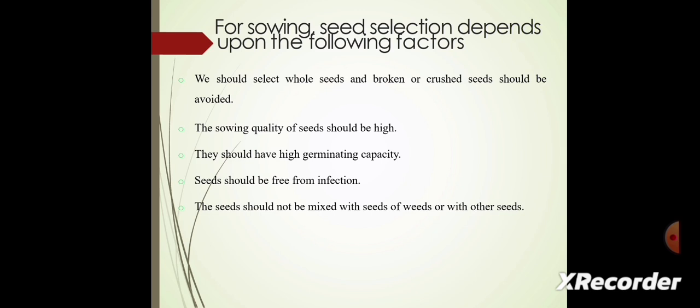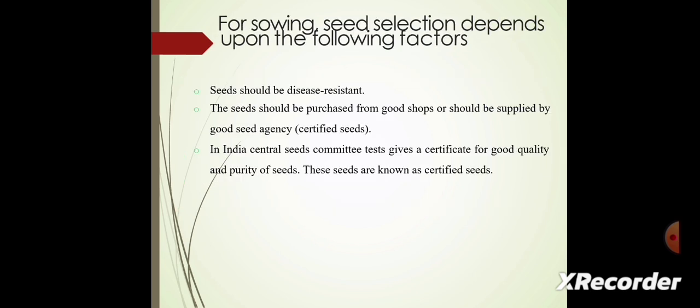Next, we see that seed selection for sowing depends upon the following factors. We should select whole seeds. Broken or crushed seeds should be avoided. The quality of seed should be high. They should have a high germinating capacity. Seed should be free from infections. The seed should not be mixed with the seeds of weeds or with other seeds. Seed should also be disease resistant.